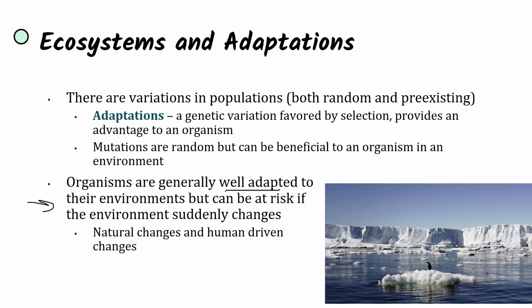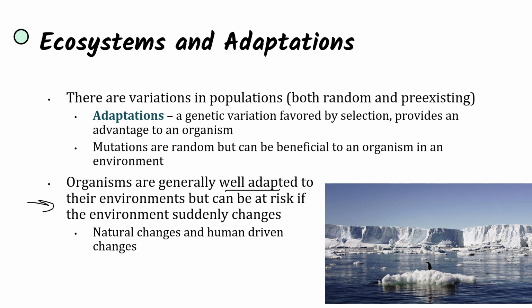But what happens if the environment suddenly changes is now they're at risk. There's a chance that they are not able to adapt to this new environment. Especially if this happens over a very short amount of time, a very sudden environmental change, that doesn't allow for evolution to take place. And so these are both natural and human-driven changes.